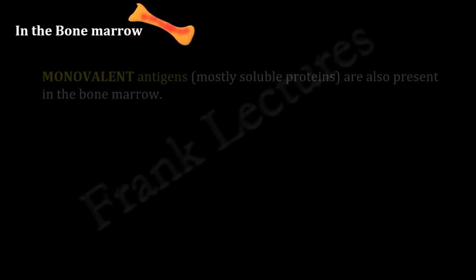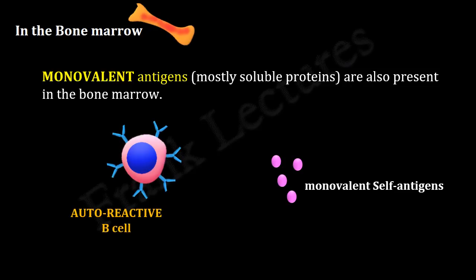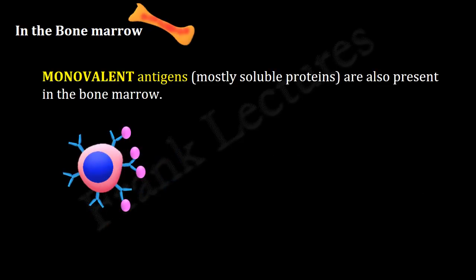Now, monovalent antigens are also present in the bone marrow. These are mostly soluble proteins that carry only one copy of an epitope. Self-reactive B cells that bind to monovalent self-antigens are made unresponsive by the central B cell tolerance. Their further development is arrested.